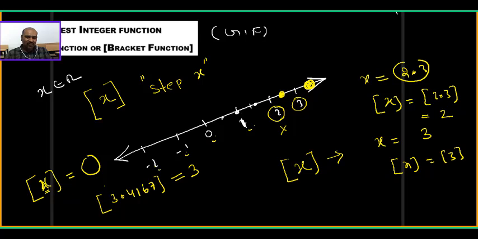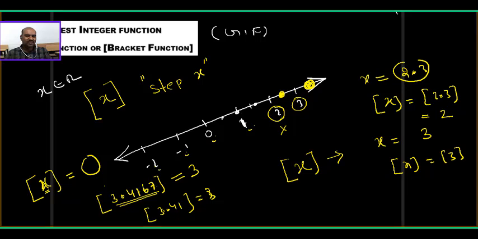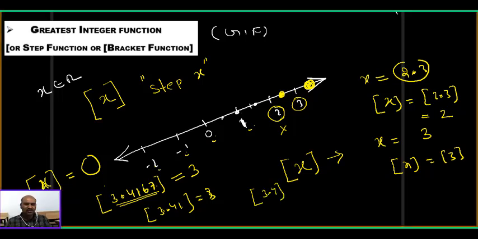Somebody will confuse, sir, what is step 3.41? Again 3 only. Step 3.4167 is 3 only. Step 3.41 is 3 only. No problem. These two are not same, but their steps are same. Actually 3.4167 is different from 3.41, but the step values are same. Understood? But somebody will ask, what is step 3.4? I can say step 3.4 also 3 only.